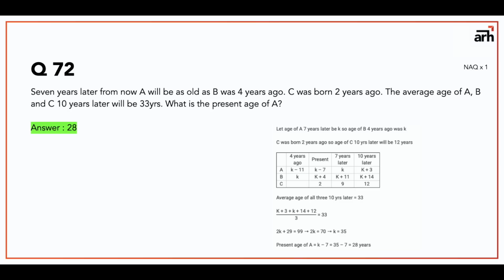Then if you add K plus 3 plus K plus 14 plus 12 upon 3 is equal to 33. So if you solve the value for K, you get 35. Now the present age of A, that is K minus 7, as we considered in the first statement, would be 28 years. So 28. It's a little difficult one, thoda tricky hai.